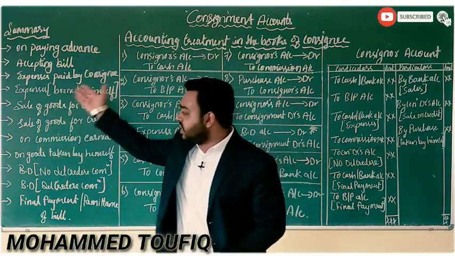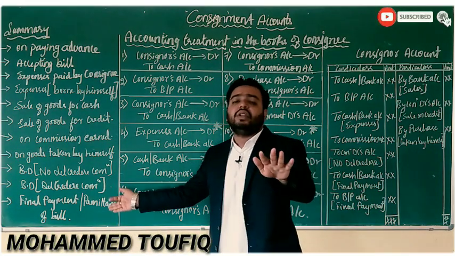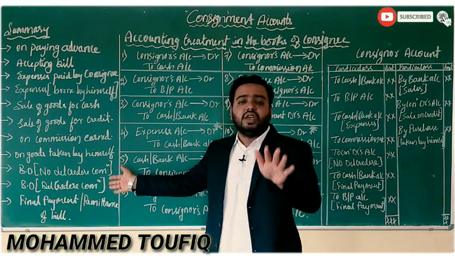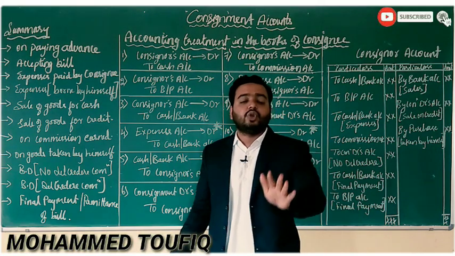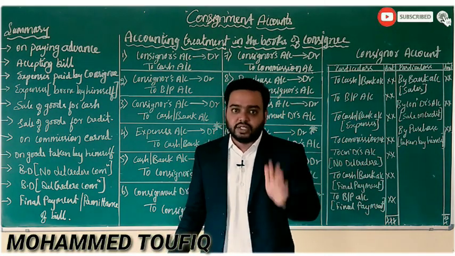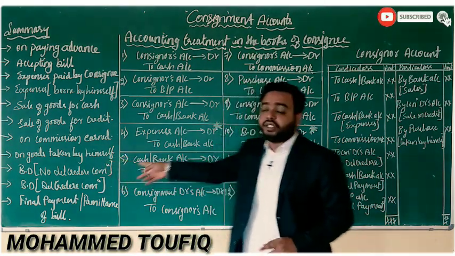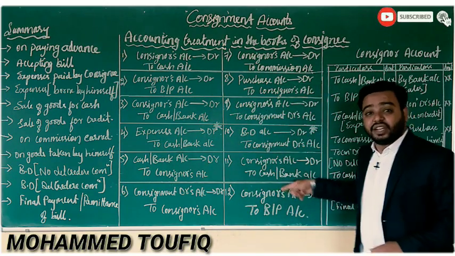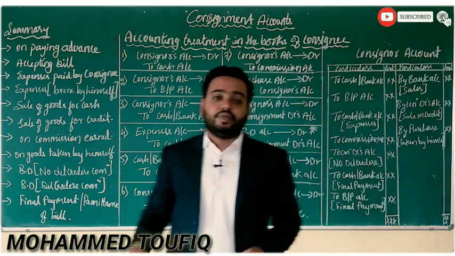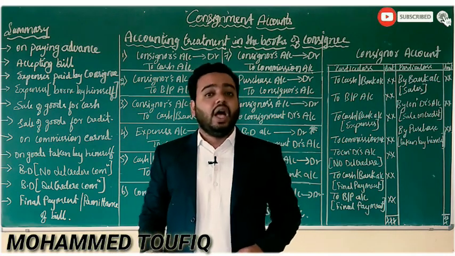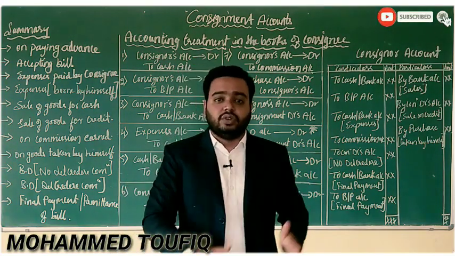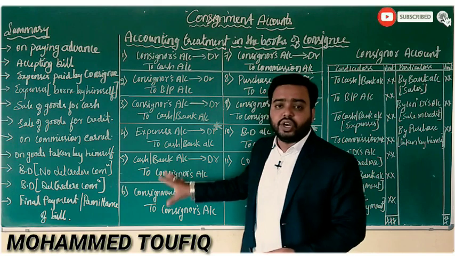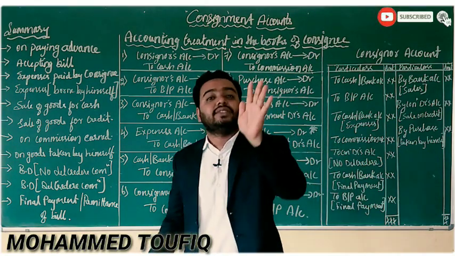So these are the transactions. At the maximum level you will get these transactions in the consignment accounts, where you have to do your accounting treatment in the books of consignee. On the basis of these transactions, you have to prepare these general entries which we have discussed now in the books of a consignee, and you have to post this to the ledger accounts. Normally with these general entries, students, you can find one name called consignor.